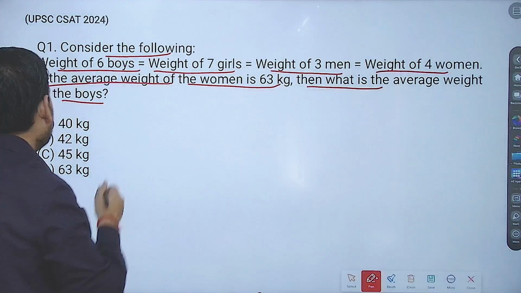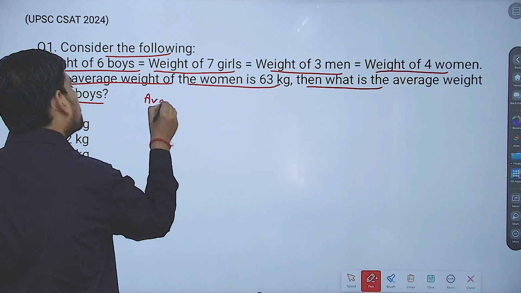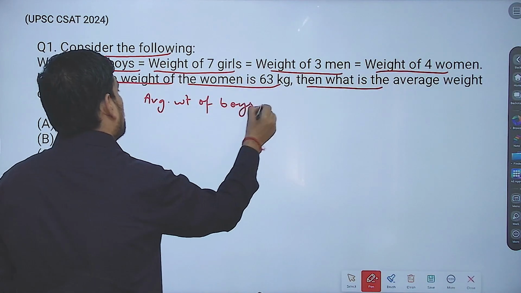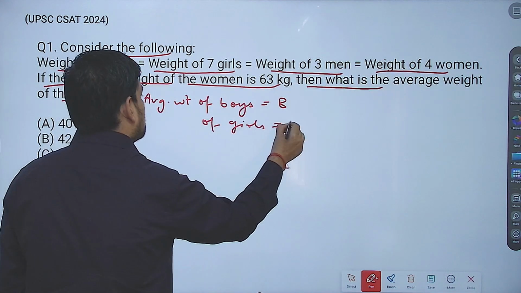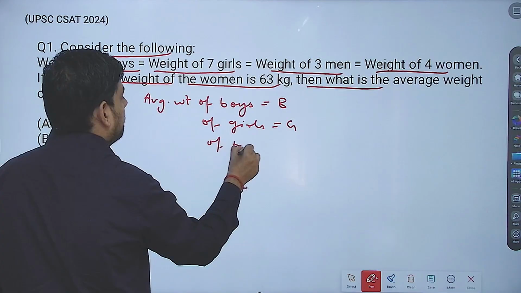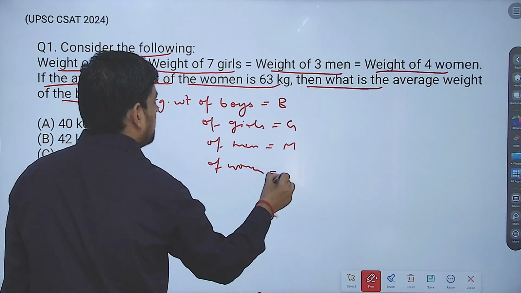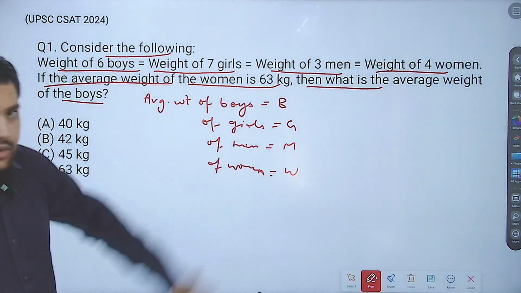Now, I assume that the average weight of boys is B, of girls is G, of men is M, and of women is W. Correct? I can assume these to be their average weights.